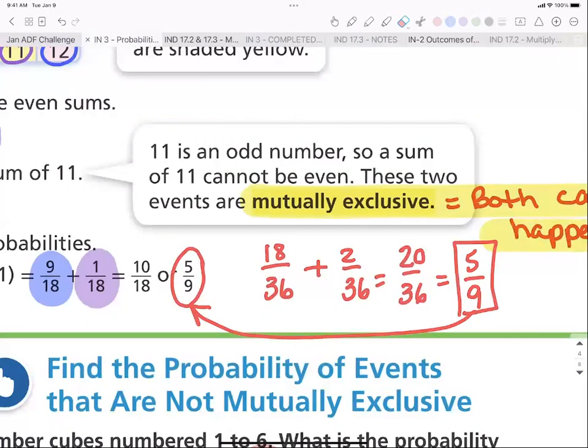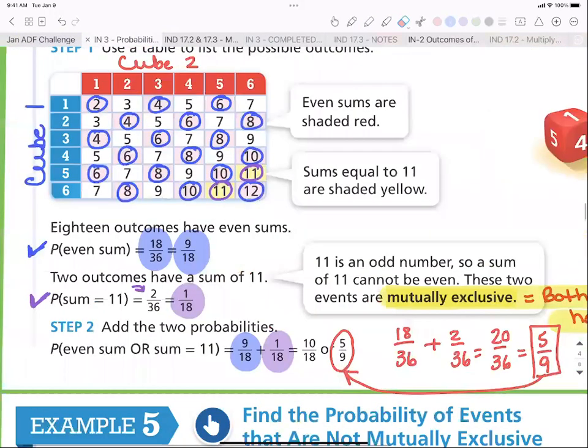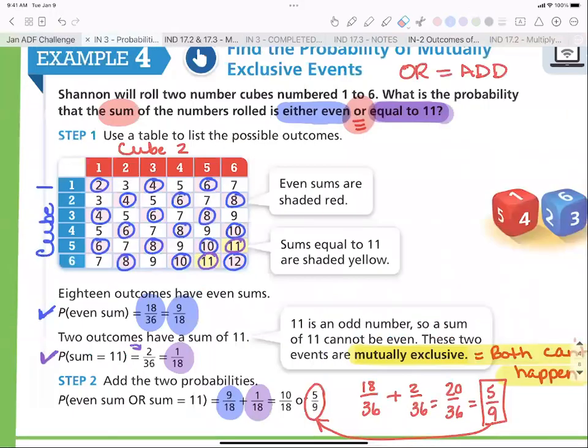So as a little bit of a recap, okay, when you see the word or, you know you're going to add, not multiply. And when you see the word or, you've got to make yourself stop and think, mutually exclusive or not mutually exclusive. Okay. And in this case, they were mutually exclusive, meaning they could not both happen at the same time, because we can't have an even or an 11, right? Now, what if it had been even numbers or equaling 12? Could we have had some overlap there? Could we have even numbers that do equal 12?